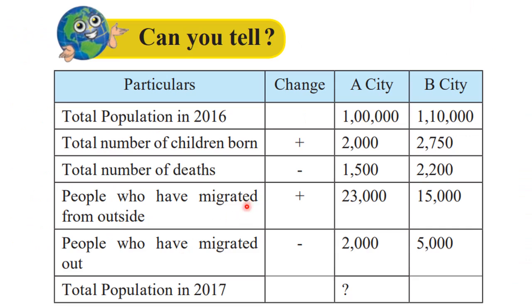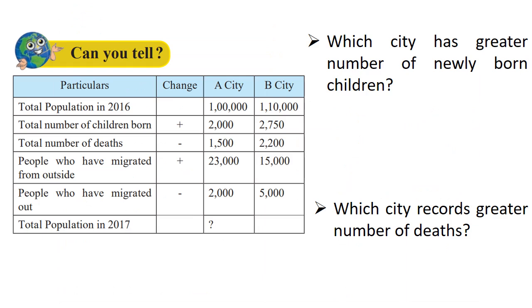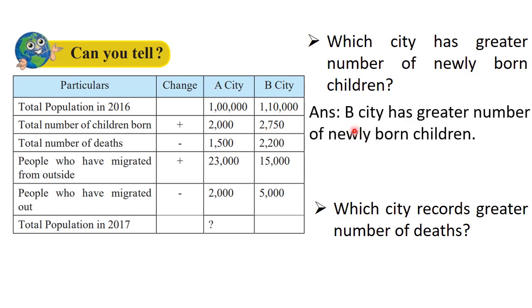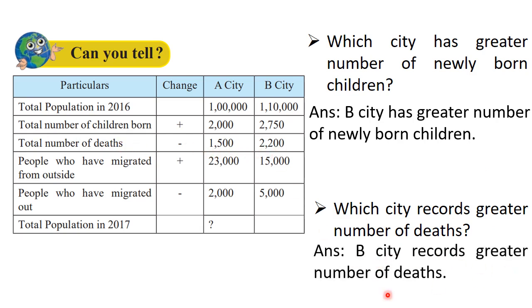Before starting, let us look at this table and answer some questions. First, which city has a greater number of newly born children? Let us look here, total number of children born. A city is how much? 2000, and B it is 2750. So B city has a greater number of newly born children. Then which city records a greater number of deaths? Total number of deaths. As we can see here, B city records a greater number of deaths.